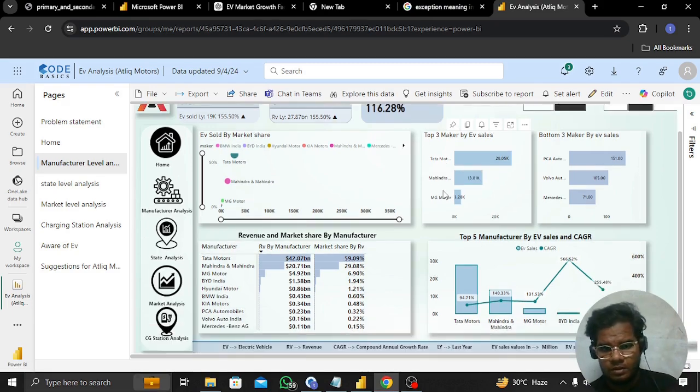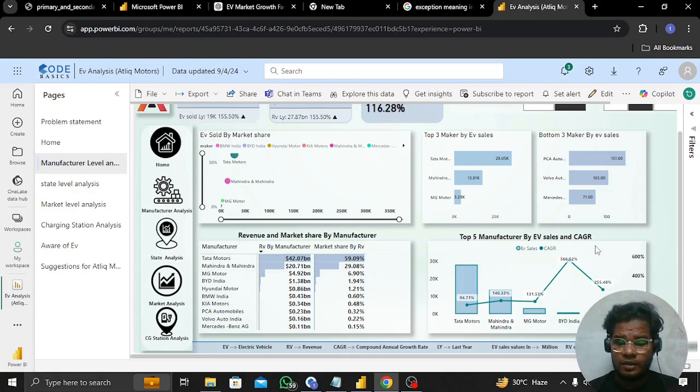Top 5 manufacturers by EV sales and the CAGR. Top 5 manufacturers means which manufacturers have high EV sales volume, and the CAGR. CAGR is nothing but the compound annual growth rate. Depending upon the compound annual growth rate, we are able to analyze whether we are moving in a positive or a negative direction.